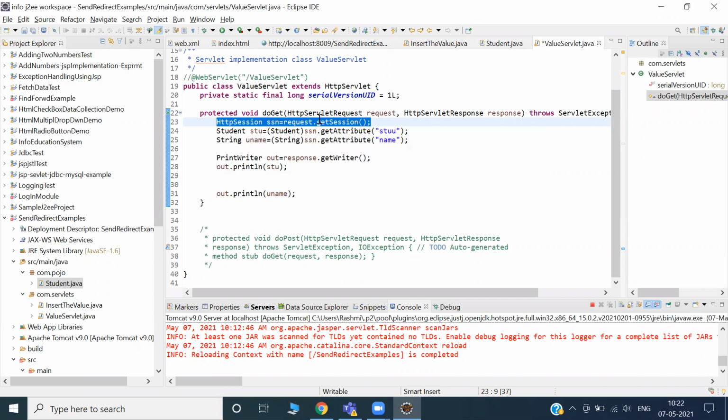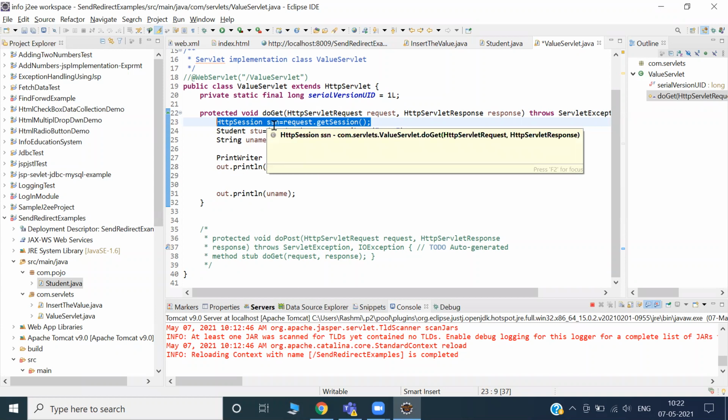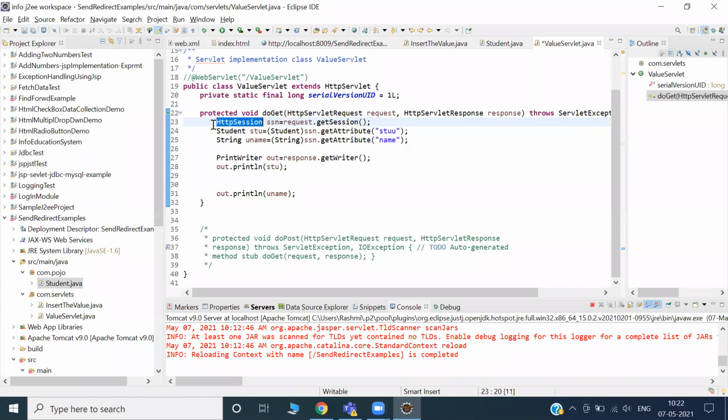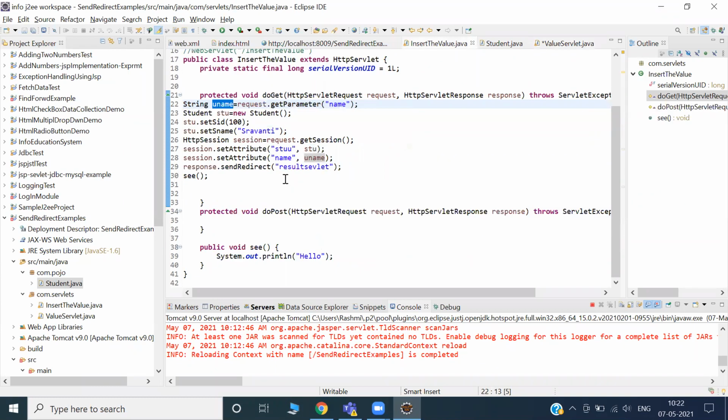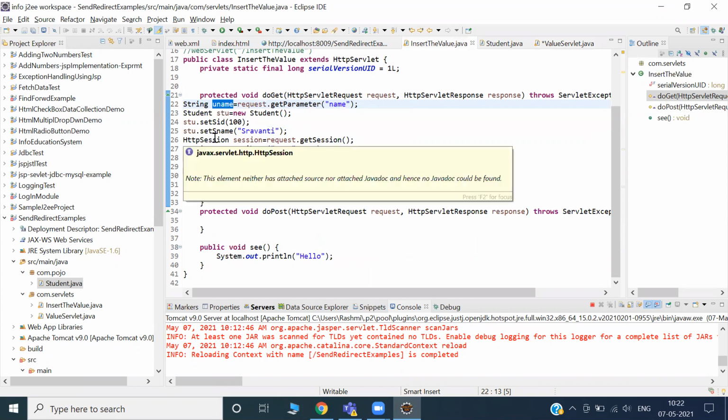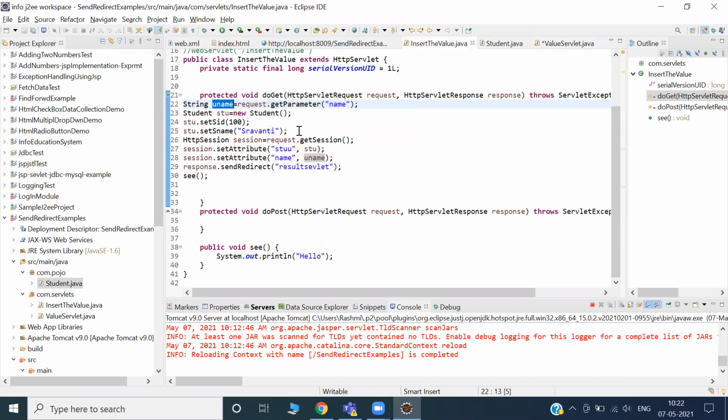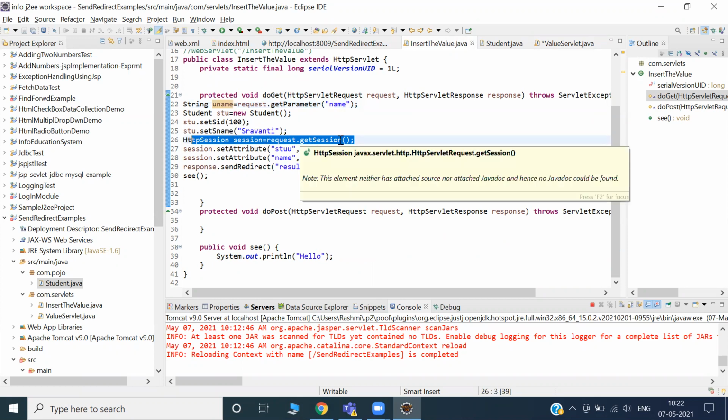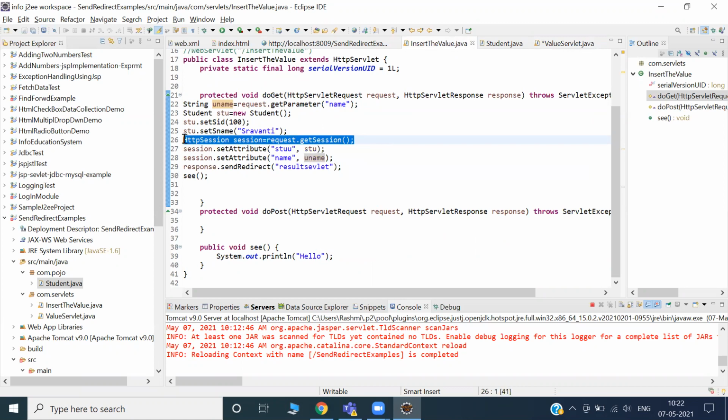There is no way to get the value directly like you used to do with the request object. In the session case, you have to create the object. If you want to send the value from here to another place with the help of session, you have to create the object. Creating it is very easy: request.getSession. Don't get confused.